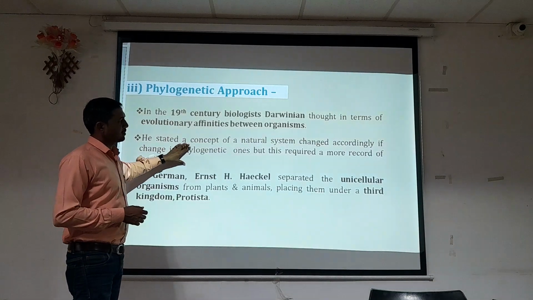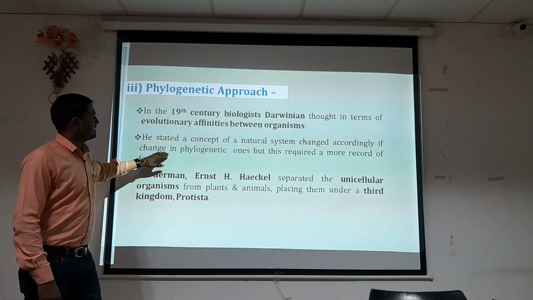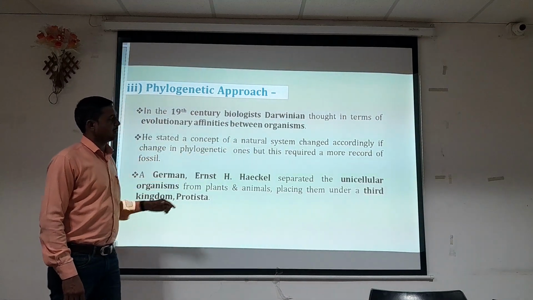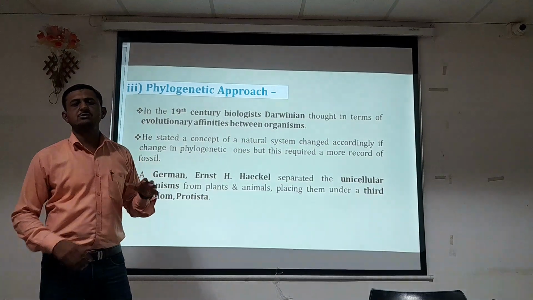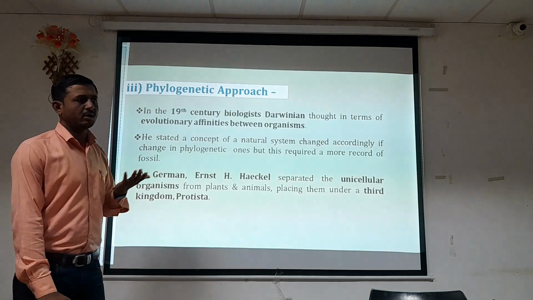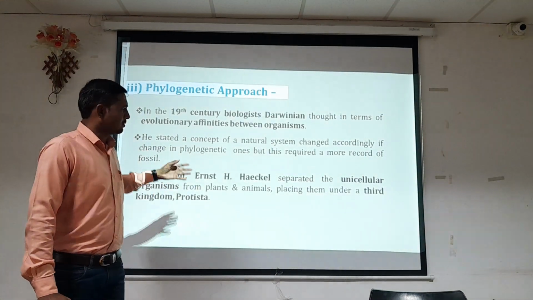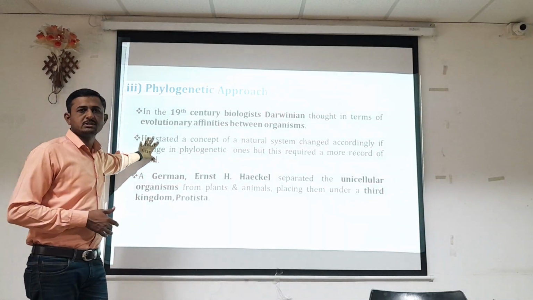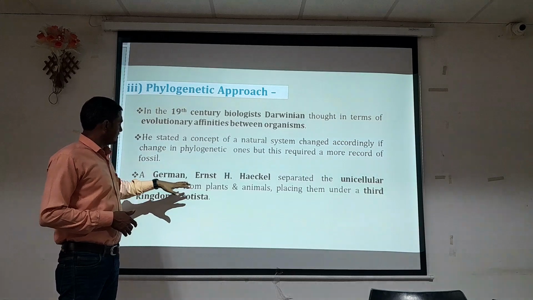He started a concept of a natural system, which changes accordingly with the phylogenetic one, but this required more fossil records. So on the basis of fossil records, Darwin could classify organisms, and as organisms evolved according to natural selection or different processes, we can carry out evolutionary or phylogenetic analysis.